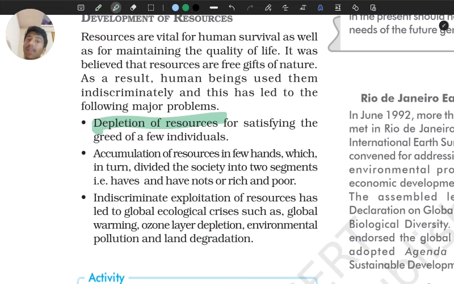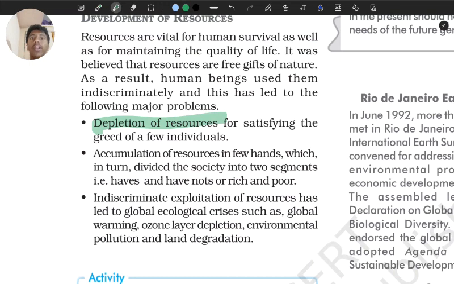So it will take some time to replenish it. So if we keep on using it, it will cause those resources to deplete away. All right, so next we come to accumulation of resources in one hand.